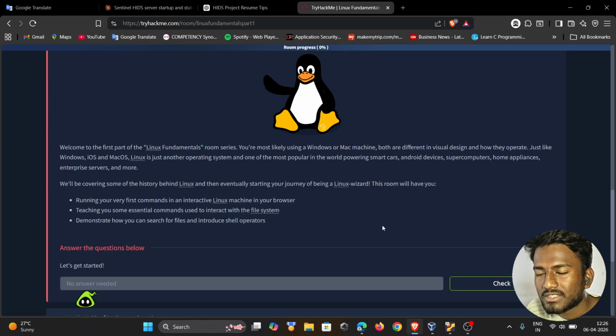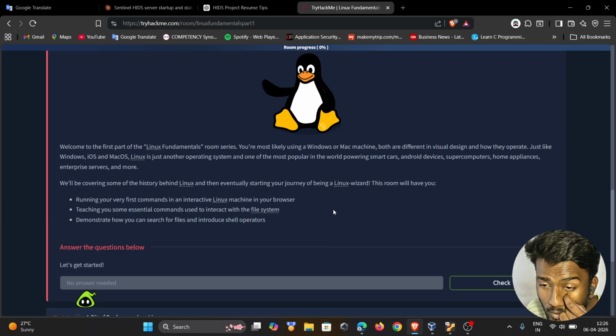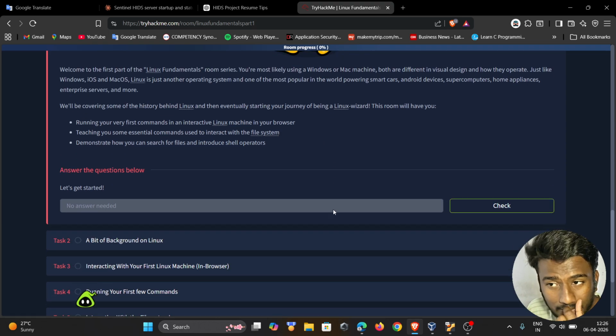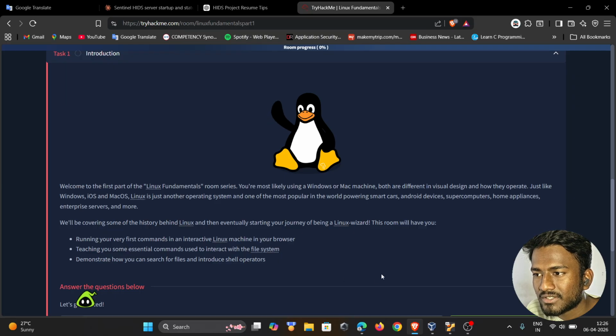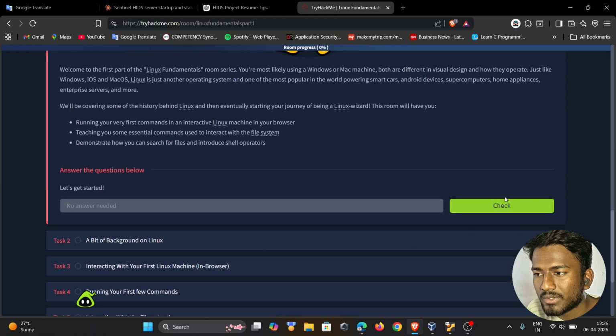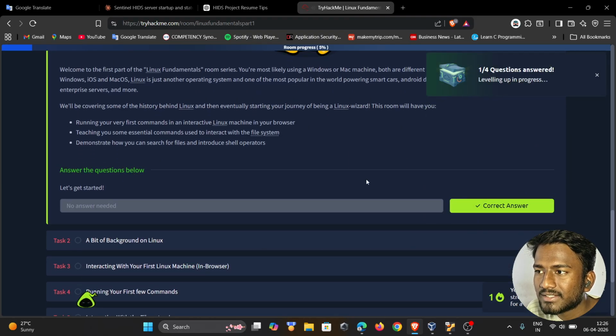So in industry, we have to know about the Linux OS, its interactive UI, its file structure and its shell, and other things. So here is just the introduction. We will go to the next task.